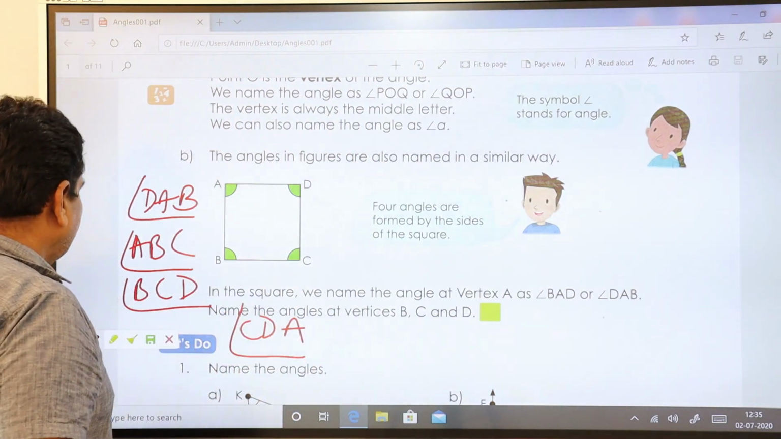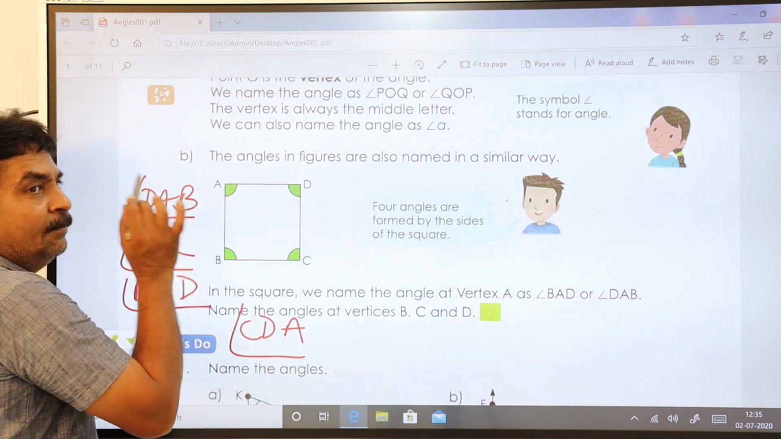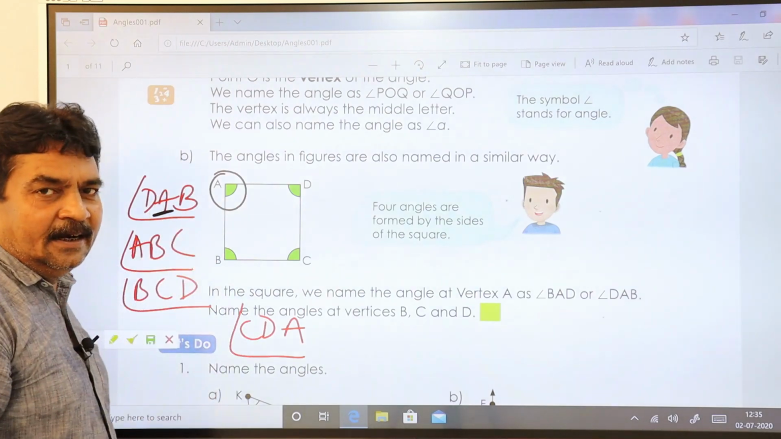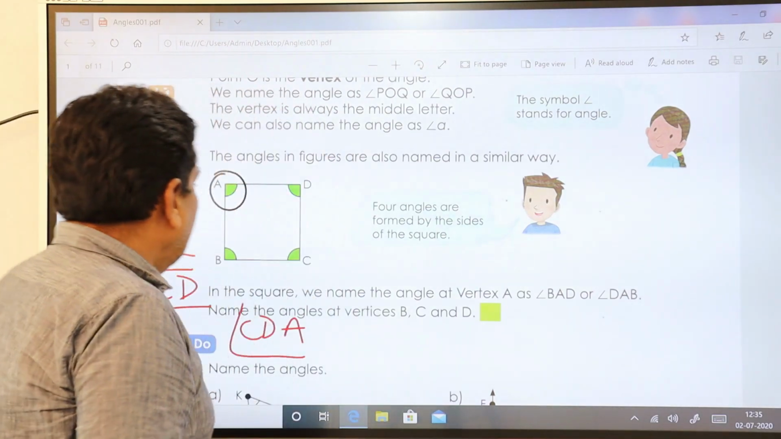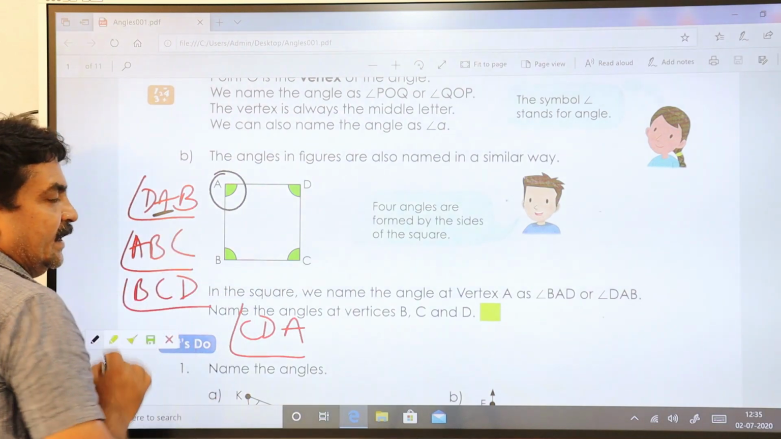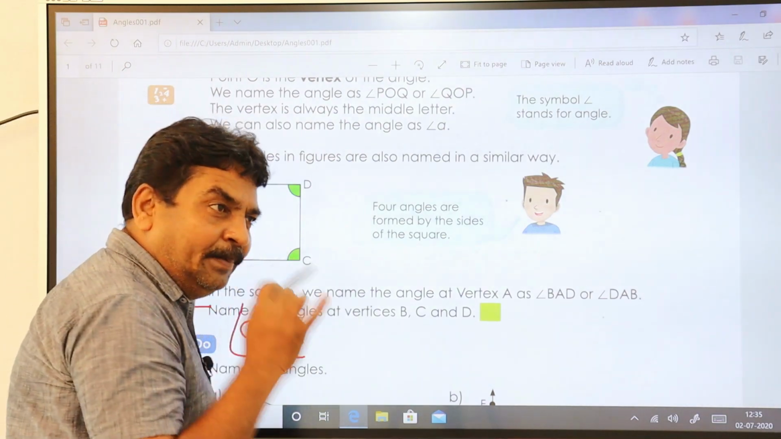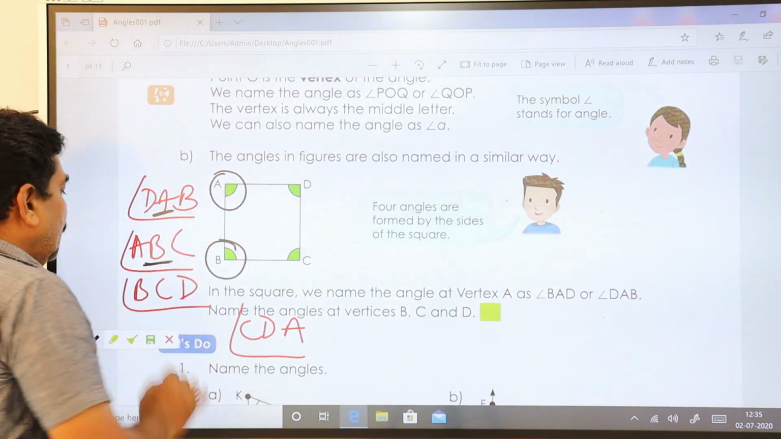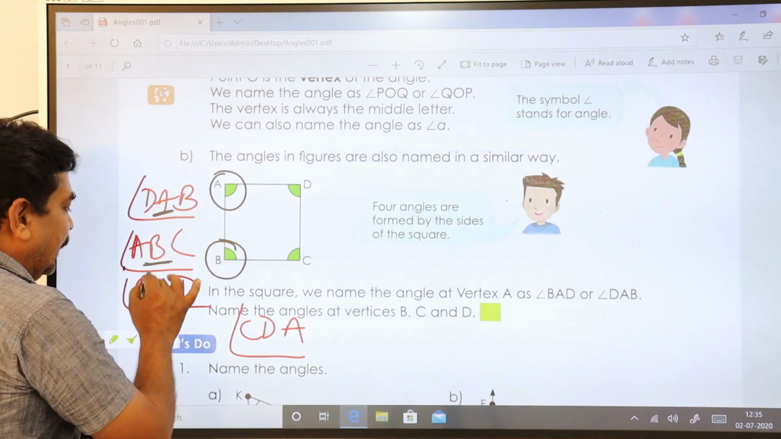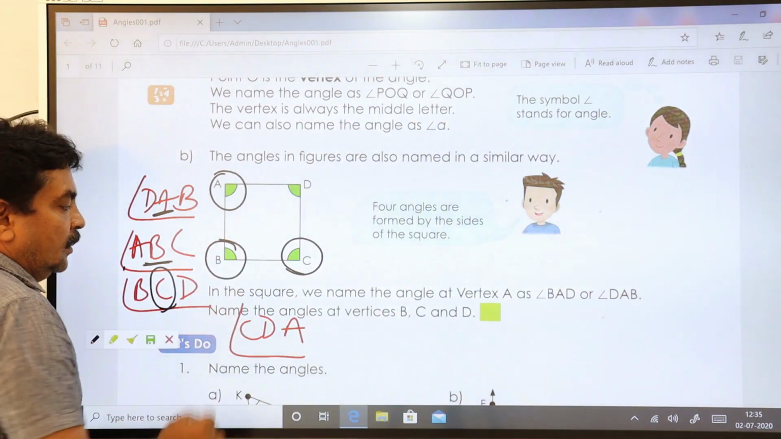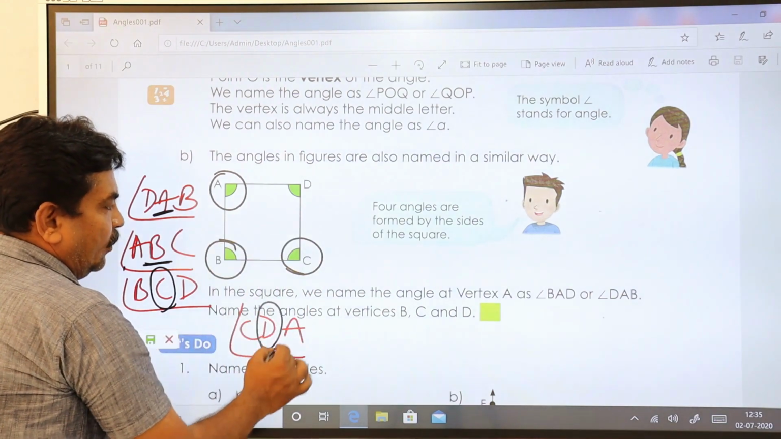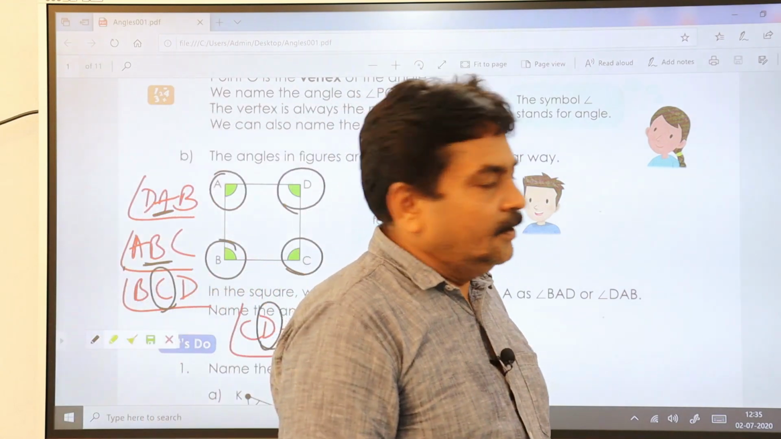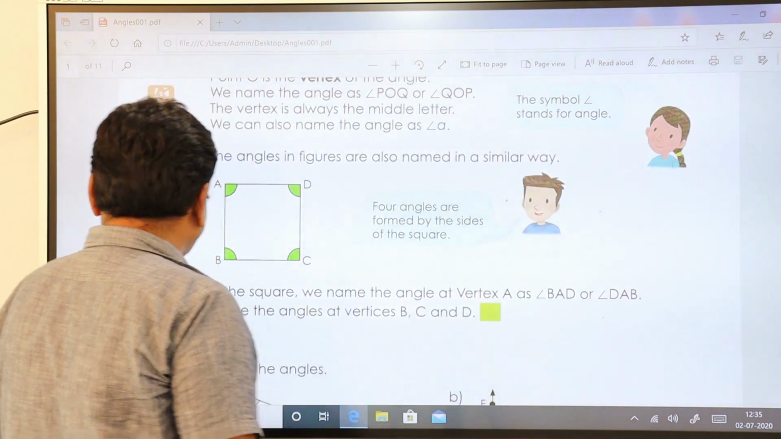Now you see, angle DAB means I am talking about this angle because the middle letter is A. When I go with ABC, it means I am talking about angle B because the middle alphabet is B. I am talking about this. Angle BCD means I am talking about angle C. CDA means I am talking about angle D because it is the middle. You understood? In that way you are going to study.